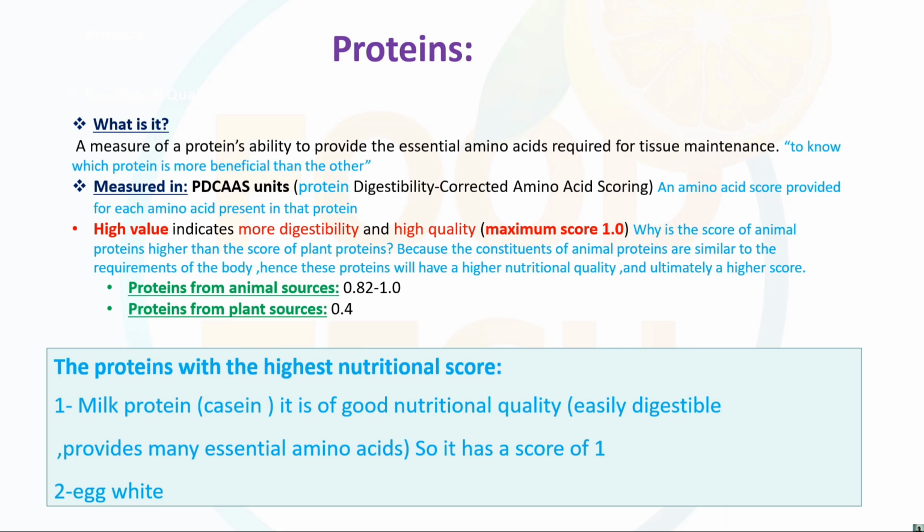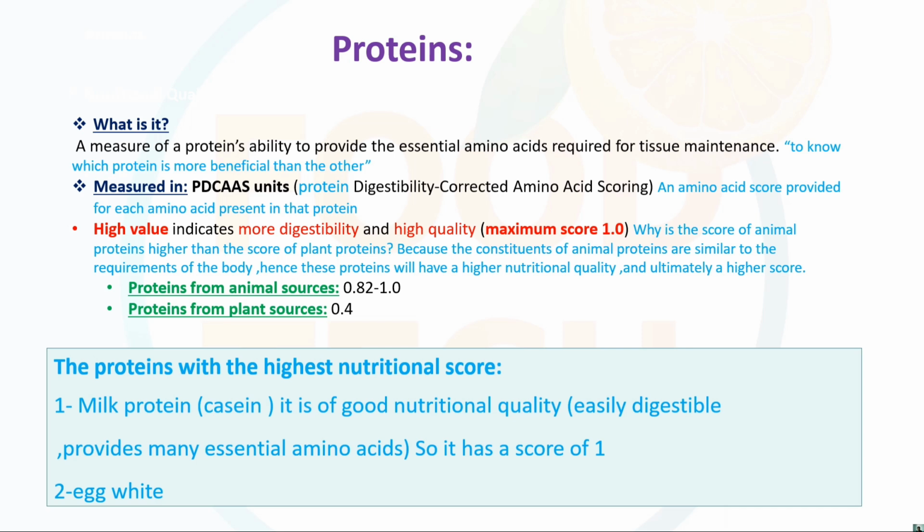Okay, to know which protein is more beneficial than the other, and which essential amino acids are more beneficial than the non-essential ones, the unit for the measurement of the protein is the PDCAAS unit. What is it? It is the protein digestibility corrected amino acid scoring. On the basis of that, we measure the protein. It is a very important concept, student, right? PDCAAS means protein digestibility corrected amino acid scoring.